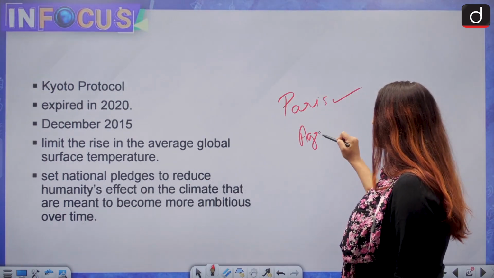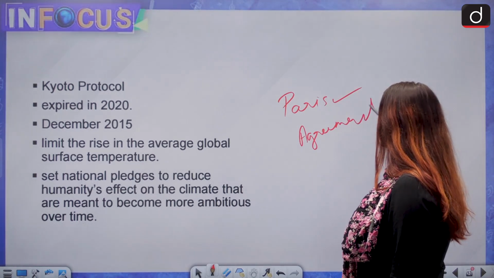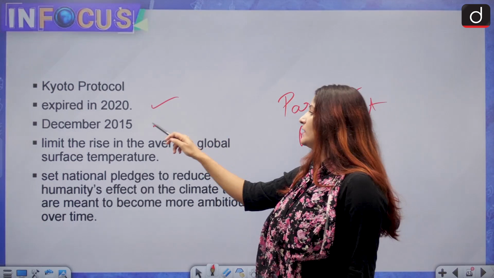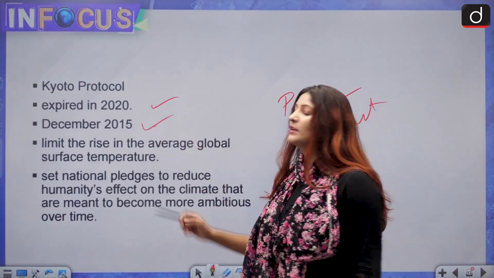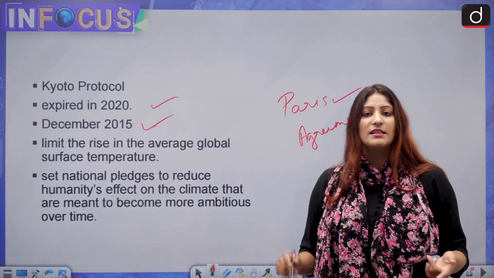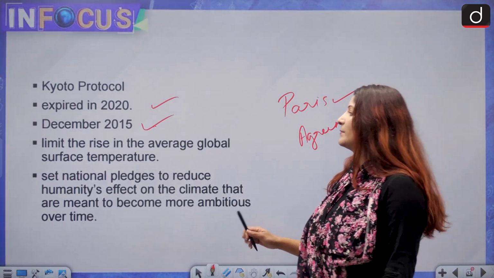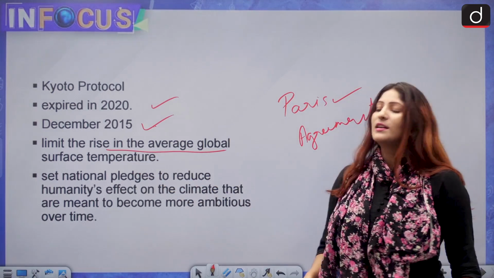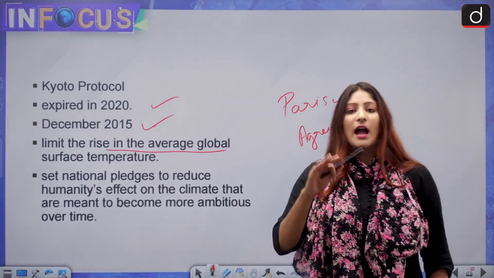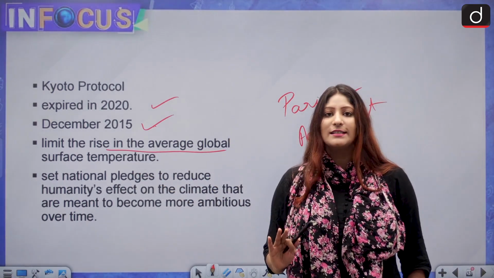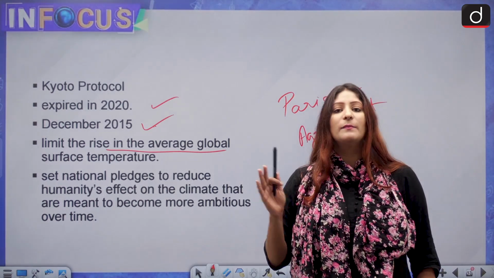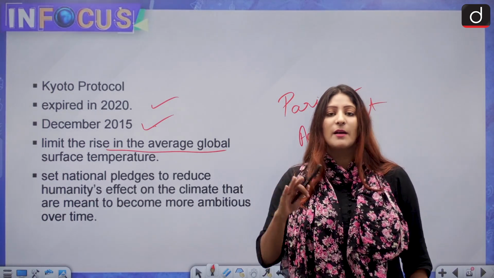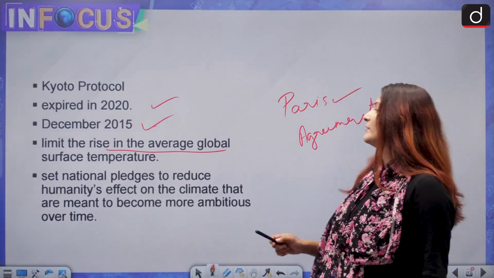The Kyoto Protocol had to expire in 2020, and with a long-term vision, the Paris Agreement was adopted in December 2015 in order to limit the rise in average global surface temperature, ideally below 2 degrees Celsius, but preferably below 1.5 degrees Celsius, compared to pre-industrial levels.